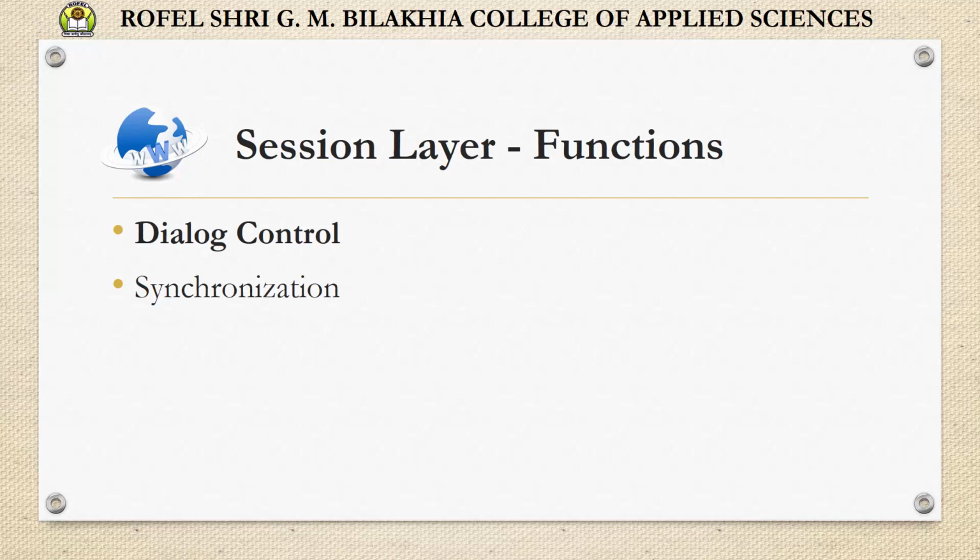Now next one is synchronization. The session layer allows a process to add checkpoints or synchronization points to a stream of data. For example, a system is sending a file of 2000 pages.